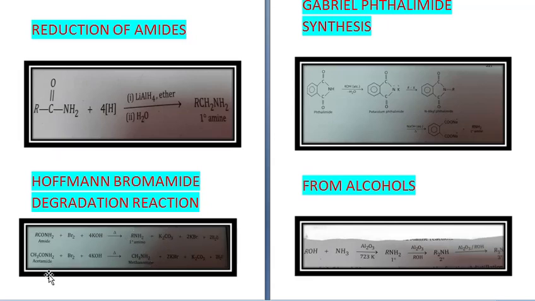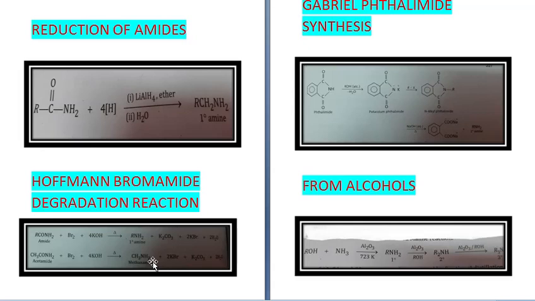Example we have given here: CH3CONH2, this is acetamide. When it reacts with bromine plus 4KOH and heating is done, you will get CH3NH2, methanamine, and 2KBr plus K2CO3 plus 2H2O.